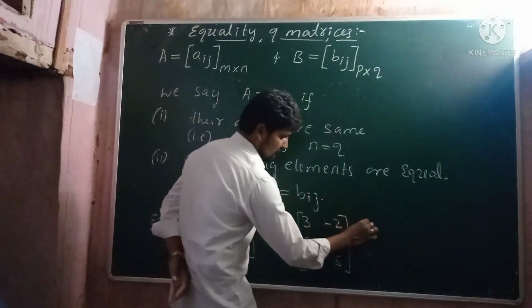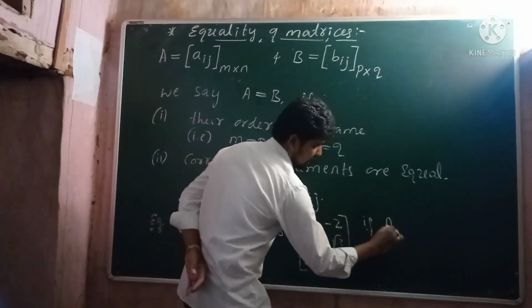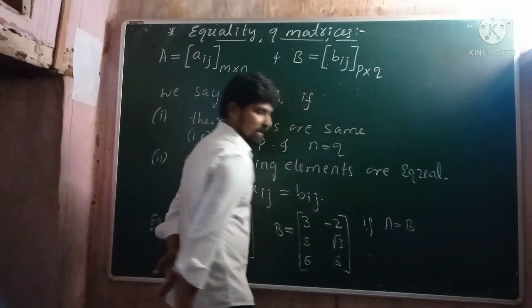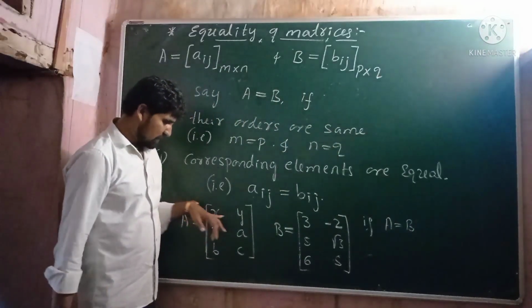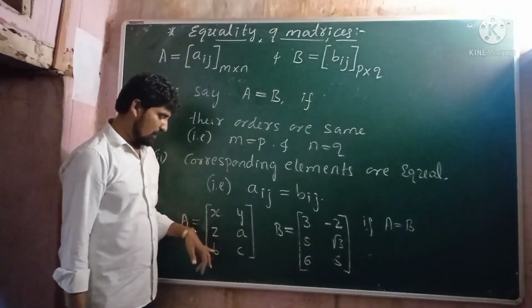And it is given that A is equal to B, find the values of x, y, z, a, b and c.